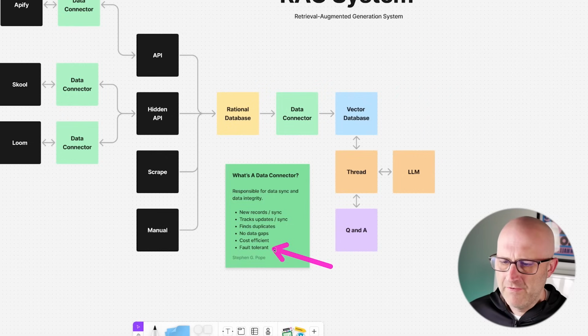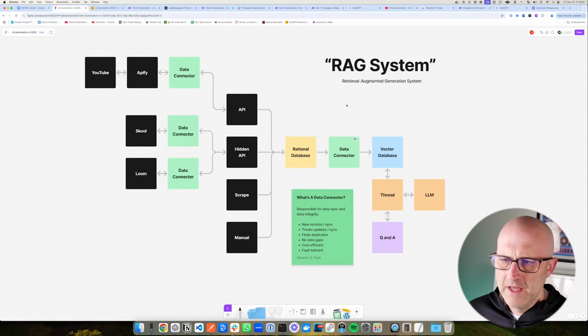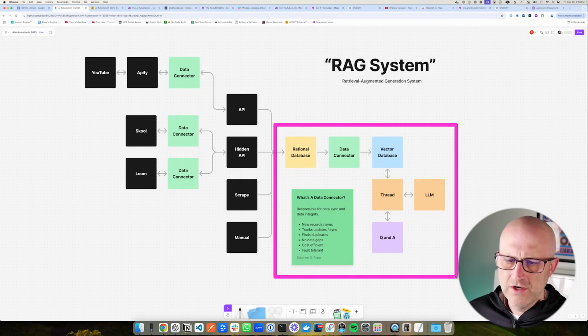And we also want it to be fault tolerant. So we don't want something to happen here or in this process that makes it so that these two systems here don't have the same data. So the data collector is something that you build, and it's going to be different for every situation. There is not one single format that you will use in any situation, but it's more a concept, so that when you go to build out this integration, you make sure that you satisfy all of these different criteria so that you can actually trust your solution.